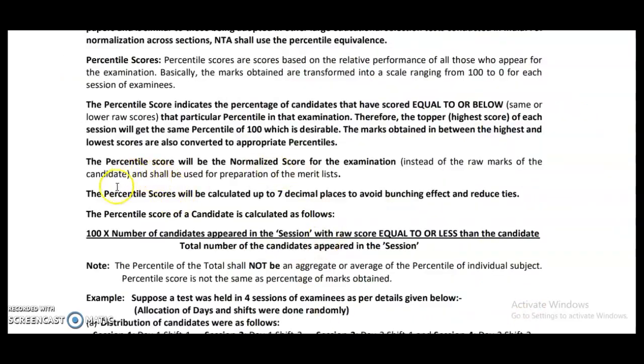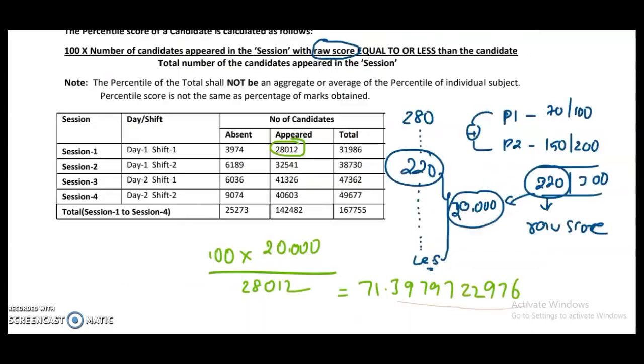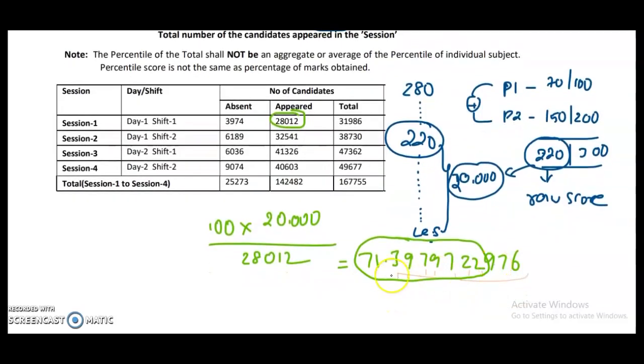Why do we have to take this many decimal values? If you observe the information bulletin of the NTA, the percentile scores will be calculated up to 7 decimal points to avoid the bunching effect and reduce ties. So to reduce ties among different candidates, we take 7 decimals, that means 1, 2, 3, 4, 5, 6, 7. So the score can be taken up to here: 71.3979722. This is the percentile you got. If it is a 71.39 percentile, then definitely you will have cleared the JRF, for example.